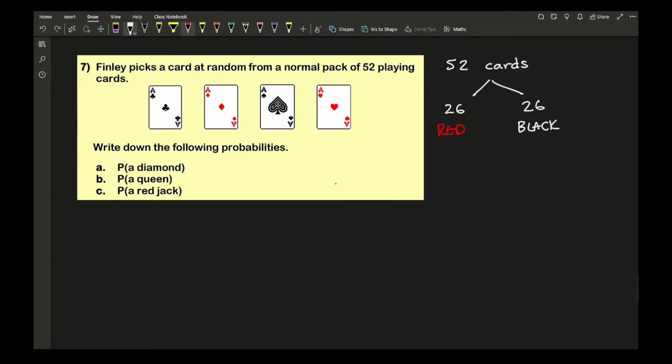Now from the red section, 13 of those red cards are hearts, and 13 of those 26 red cards, I should say, are going to be diamonds.